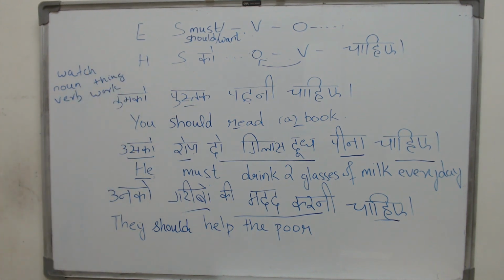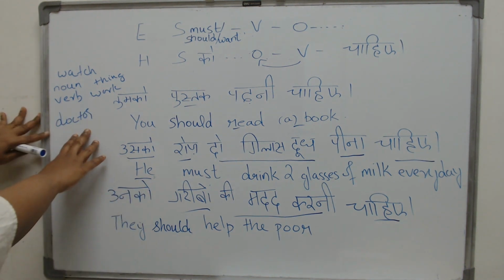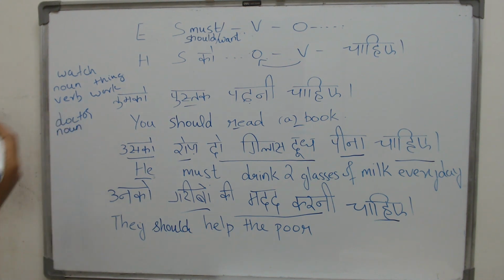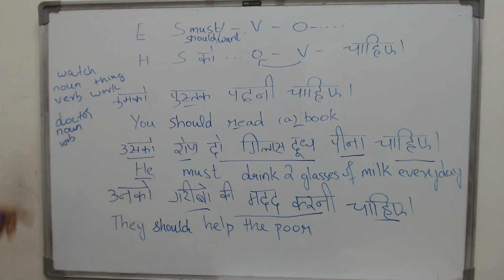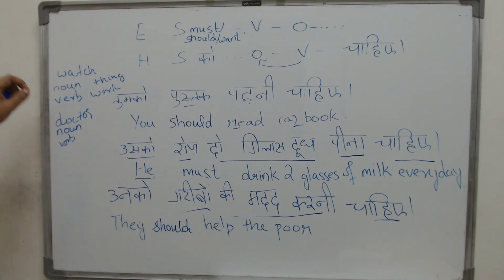Can you tell me of one more word like that? What about doctor? Now, doctor is both a person. It is a noun, which means it is a person who treats you. And it is also a verb. It is also a thing that you do. What does doctor mean? It means falsify something. Change its appearance to fool someone. For example, the thief doctored the documents, which means he changed it to fool someone.